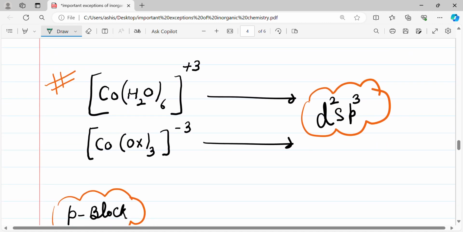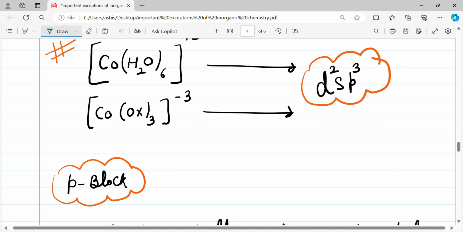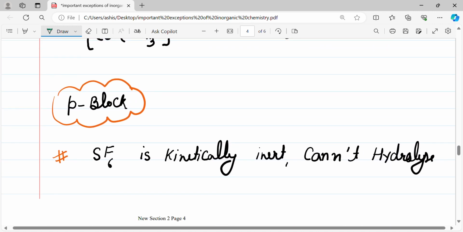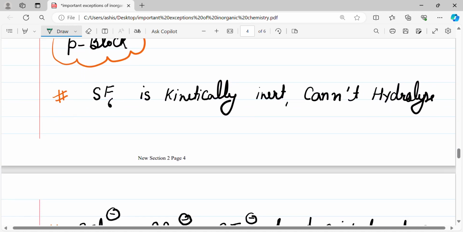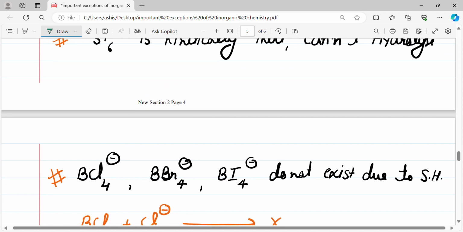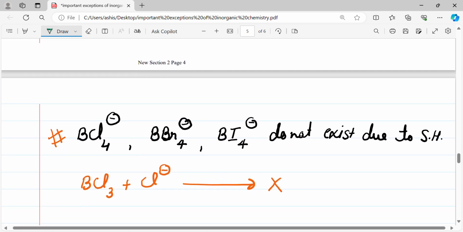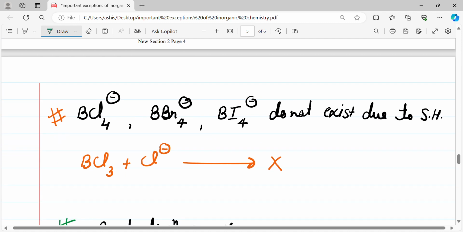Then [Co(H2O)6]3+ and [Co(ox)3]3-, they always have d2sp3 hybridization. Coordination number is 6. In p block elements, SF6 is kinetically inert, it cannot hydrolyze.